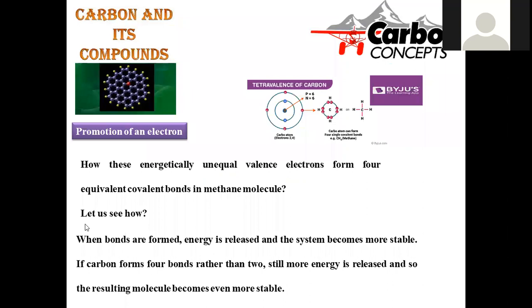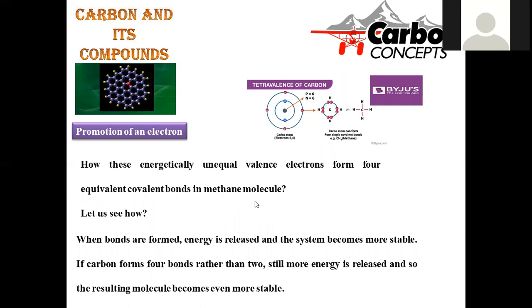Let us enter into today's concept: how the promotion of an electron is possible. Here, how do these energetically unequal valency electrons form the 4 equivalent covalent bonds in the methane molecule? It's very strange to understand. The s orbital energy is different from the p orbital energy. All 3 p orbitals are degenerate in nature, but the s orbital energy is somewhat different, right?